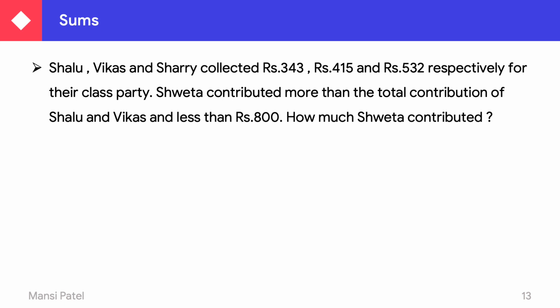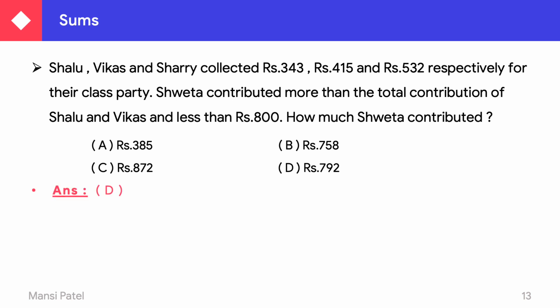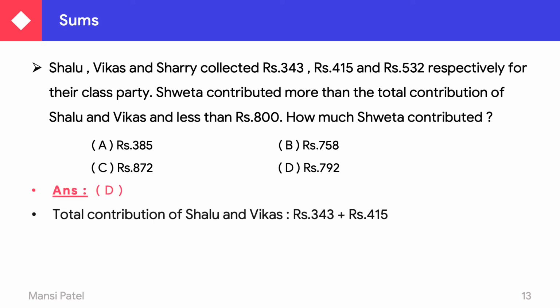Now Sweta, that is another friend of these 3 children, also wants to contribute. But here they were not given money directly. Here they were given some statements to you. And that statement is that Sweta contributed money more than the contribution of Shalu and Vikas. So what is the contribution of Shalu and Vikas? 343 rupees and 415 rupees.